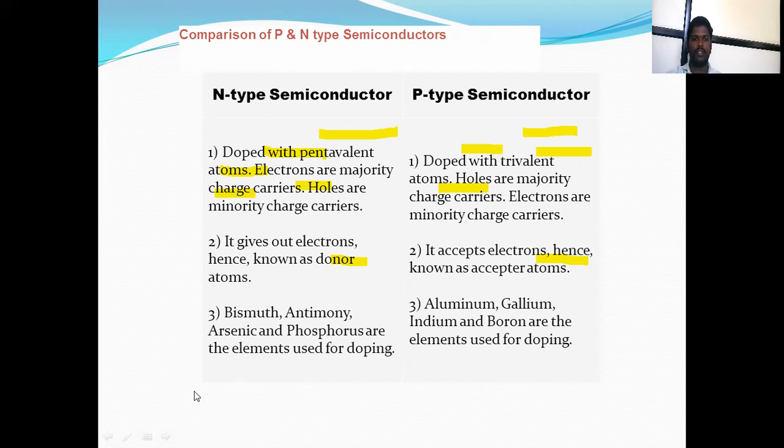In n-type semiconductor, examples are bismuth, antimony, arsenic, phosphorus; these elements are used for the doping. And in p-type semiconductor, aluminum, gallium, vanadium, boron are the elements used for the doping.